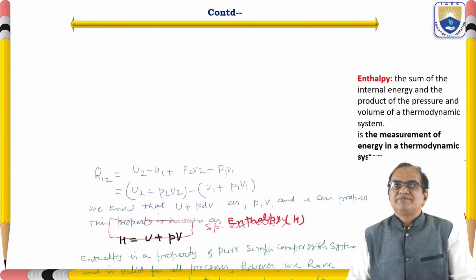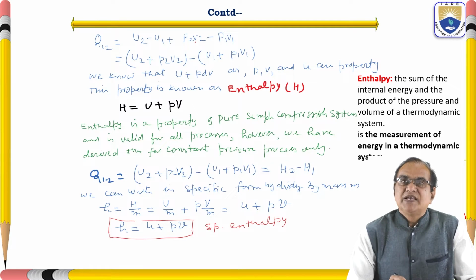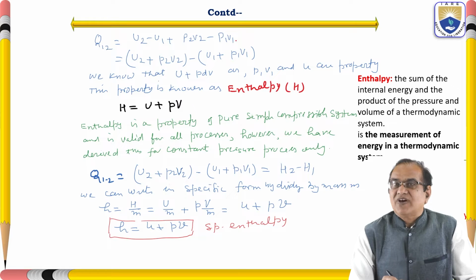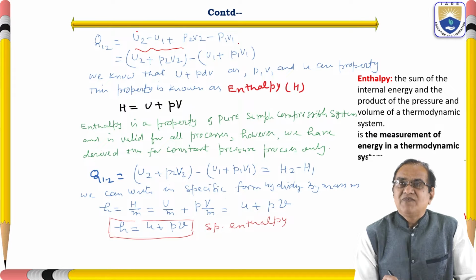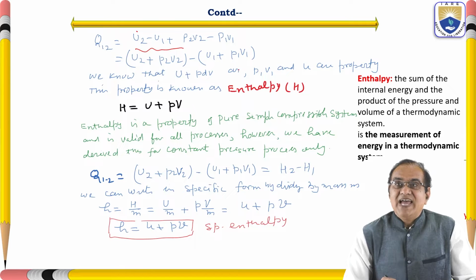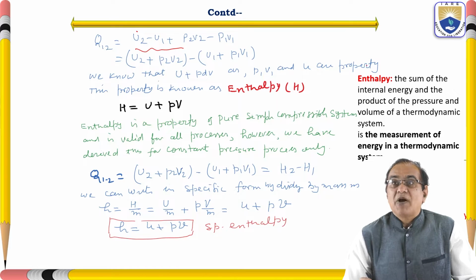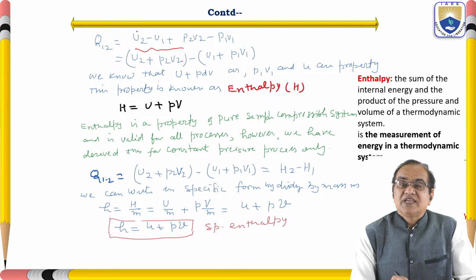Now if you see, Q12 is equal to U2 minus U1 plus P2V2 minus P1V1. Now if we keep U2 and P2V2 in one bracket, and U1 and P1V1 in another bracket, we get (U2 plus P2V2) minus (U1 plus P1V1). We know that P, V and U are properties.